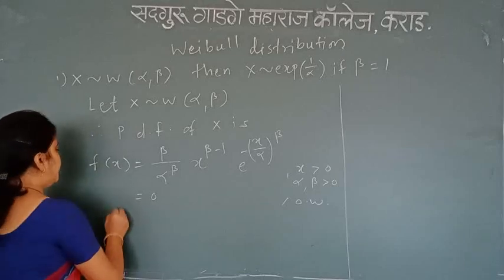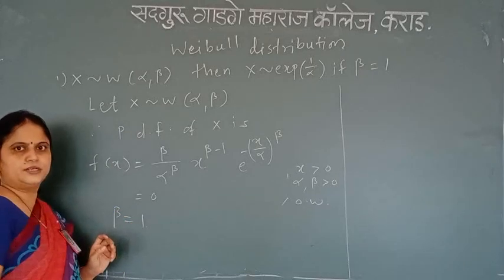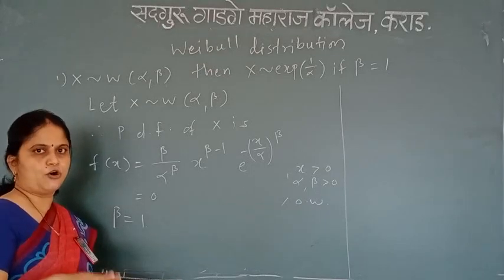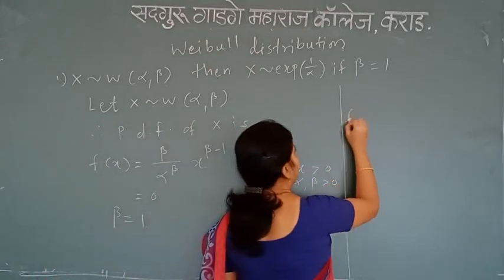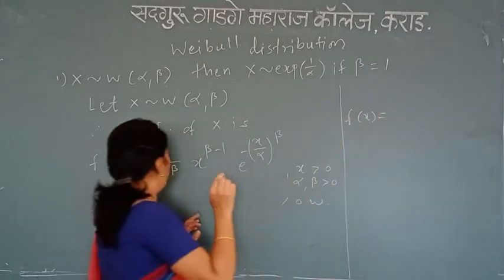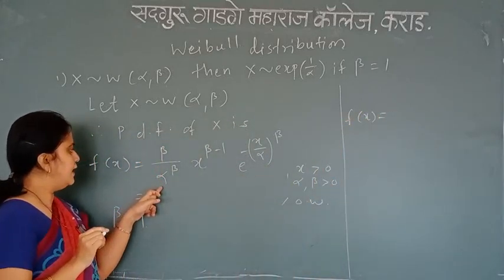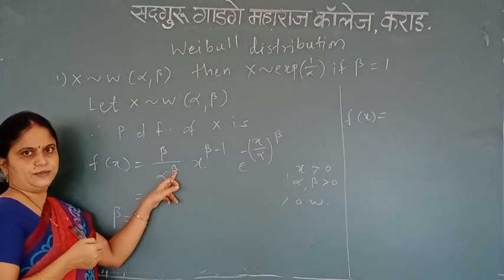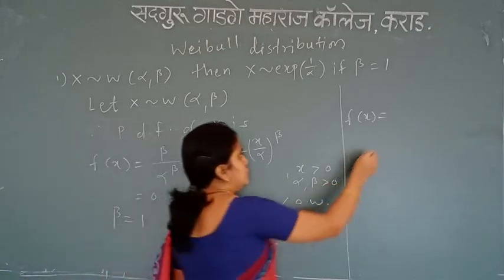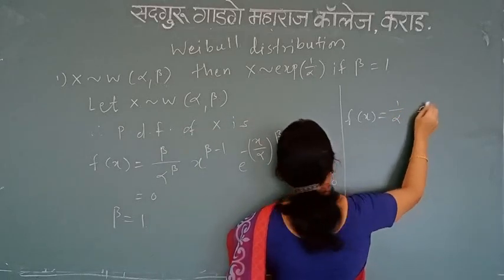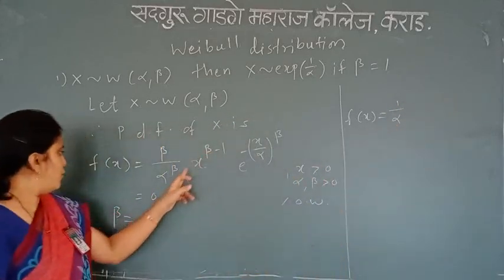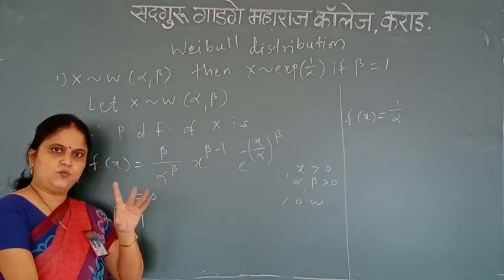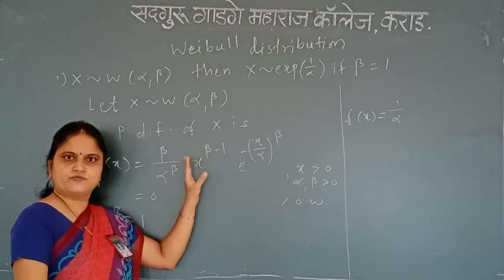Now let me put beta equal to 1 over here. Simply I can put beta equal to 1. I cannot have any value of alpha. So what remains with us? f(x) is equal to, now we have beta divided by alpha raised to beta, since beta is 1, it is 1 divided by alpha raised to 1. So that means it is 1 upon alpha. Then x raised to power beta minus 1, since beta is 1, 1 minus 1 is 0. So x raised to 0 means it is 1. So the term of x vanishes.